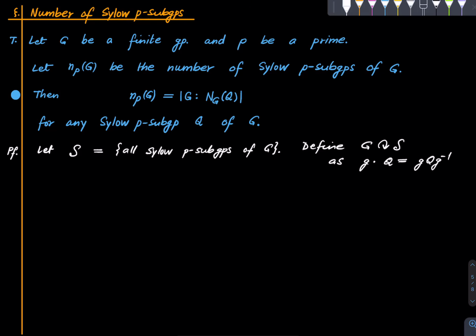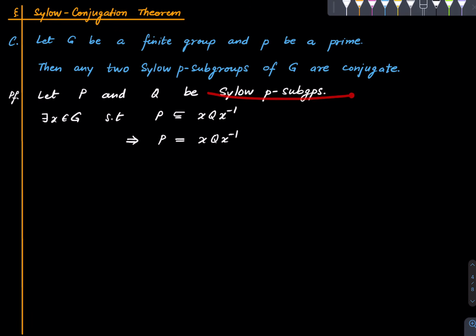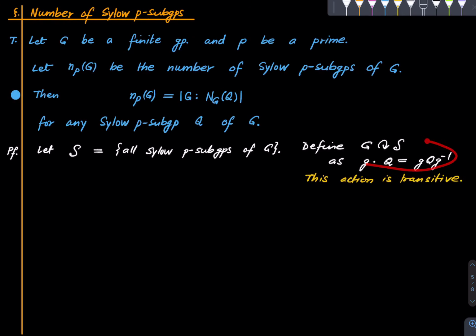So it just takes a Sylow P subgroup to its corresponding conjugate. That's how it acts. And here is the main observation. This action is transitive. Why is it transitive? It is transitive because of the previous proposition. This is as good as saying that this action is transitive. That's all that is saying actually.